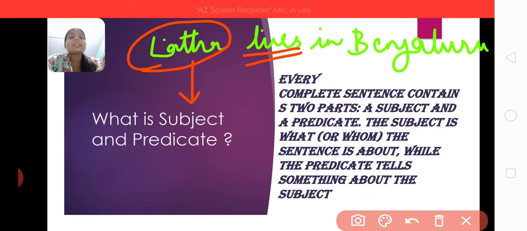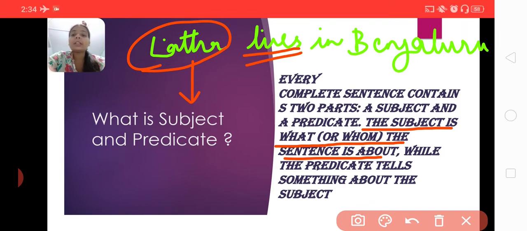So what is a subject? A subject is a part of a sentence that tells us what or whom the sentence is about. It tells us who does the action or who is performing the action.